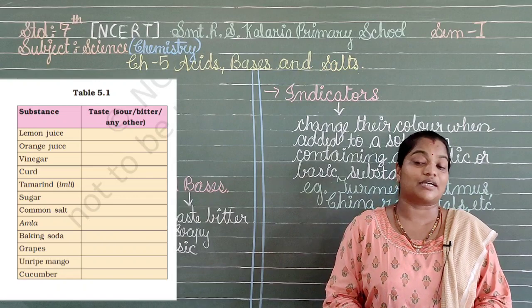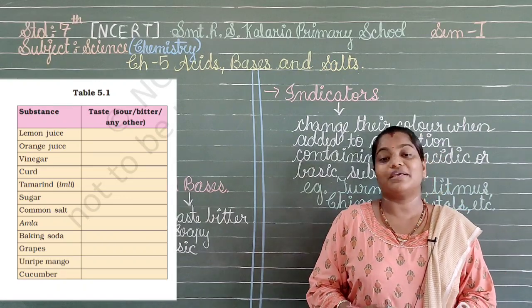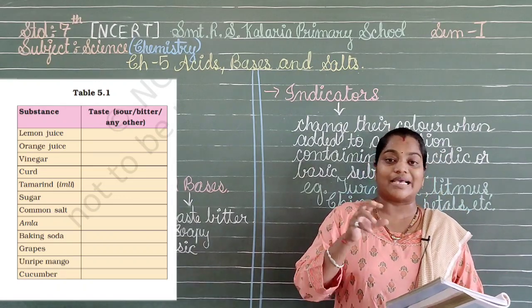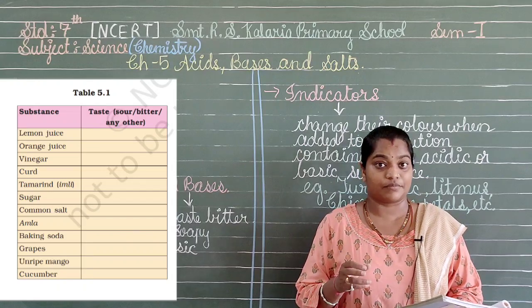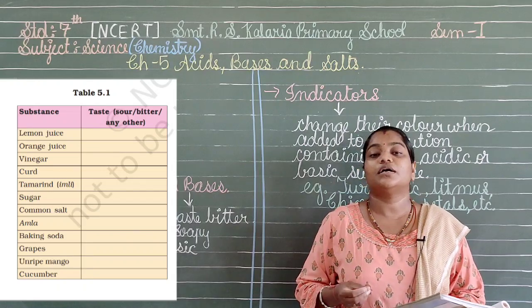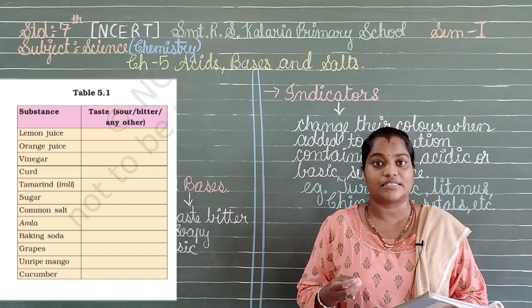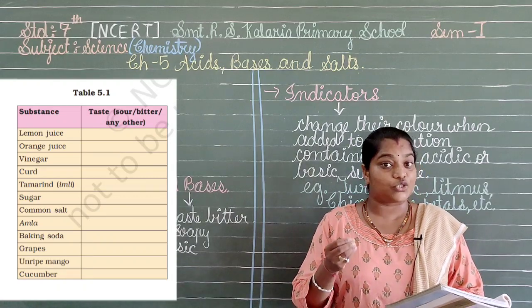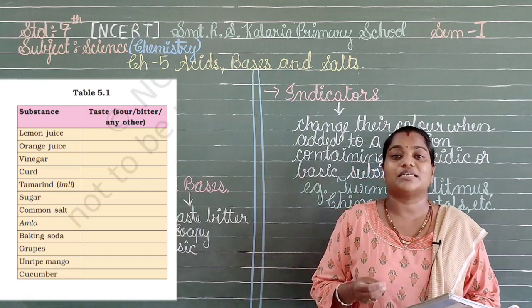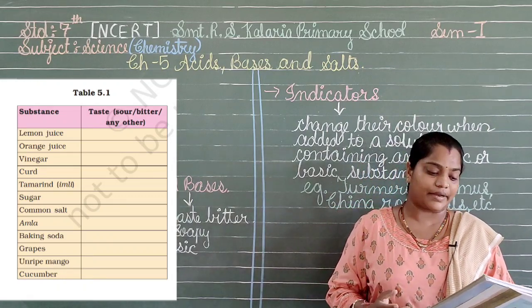The next one we have is the cucumber. See, cucumber again has two types of taste. The one which is bitter will be on the tip of the cucumber, and if you take out that bitterness, then we will find the cucumber is sweet in taste. So it possesses both tastes, a dual taste there.